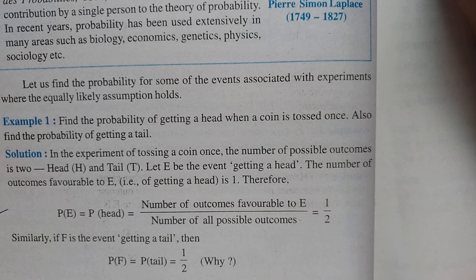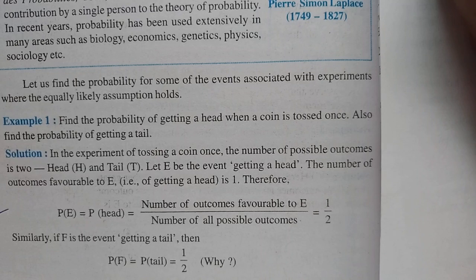Now children, in this experiment of tossing a coin once only, we have to toss a coin one time. The number of possible outcomes is 2. Either head we get or tail we get. Let E be the event of getting a head. The number of outcomes favorable to E, that is of getting head, is 1. Therefore,